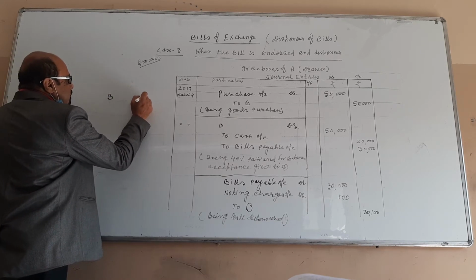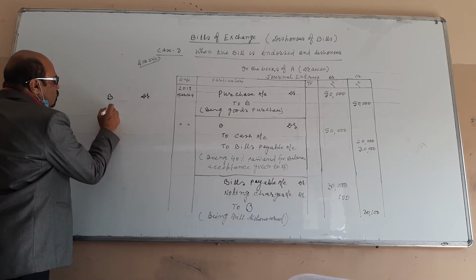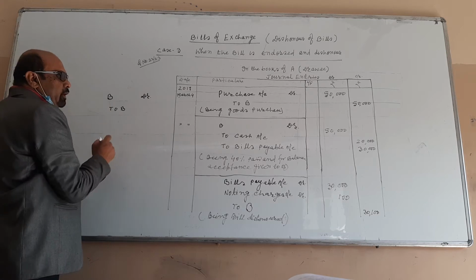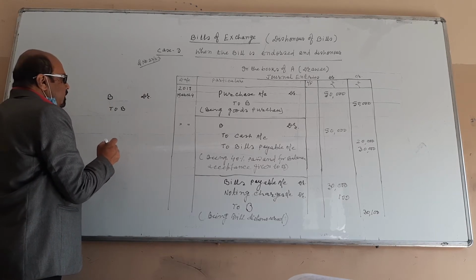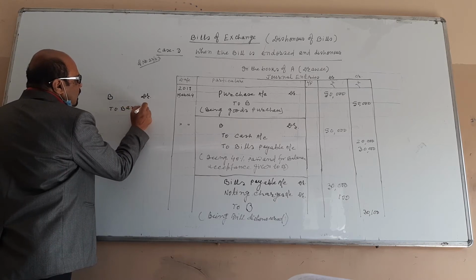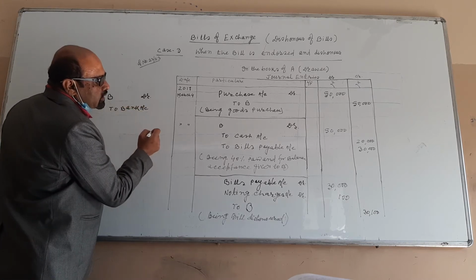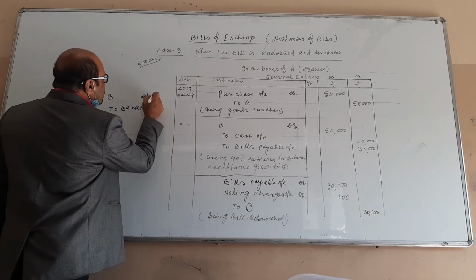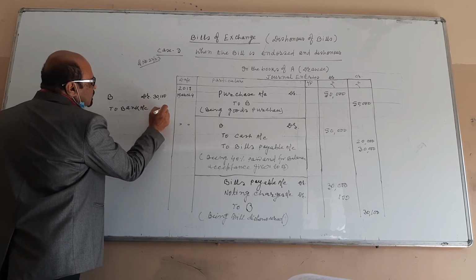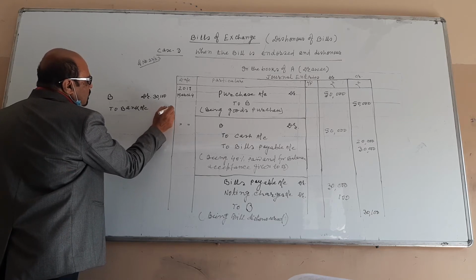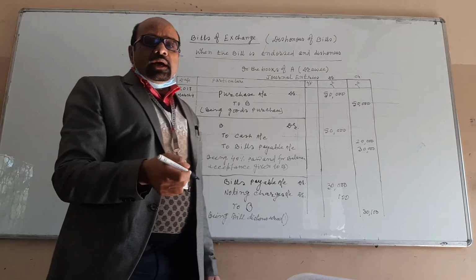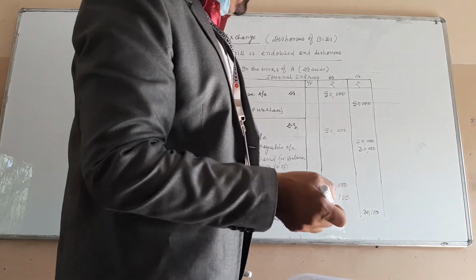B debit to bank, because A makes the payment to B by check, to bank account. And what is the amount? The amount is 30,100. And on the same day, that means on the date of dishonor, he makes the payment.